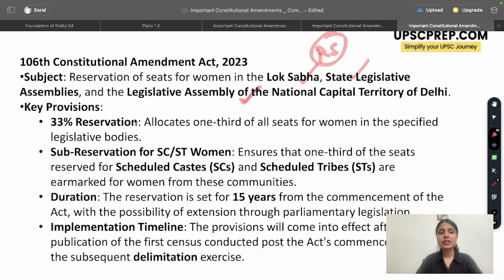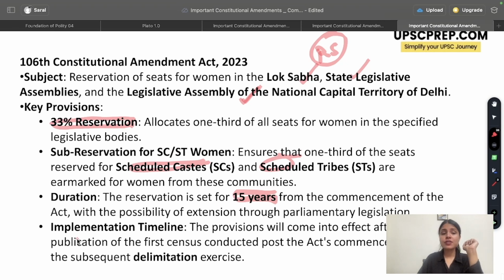The idea was 33% of the seats or one third of the seats will be reserved for women in these specified legislative bodies. This will also be applicable to already reserved groups, for example, scheduled caste and scheduled tribe. So there would be reservation within reservation, seats for the SCs and STs. Further, one third of them would be reserved for women. It was also said that this will be applicable for 15 years at one time, and if we want to extend it, we can extend it for the next 15 years through a parliamentary legislation.